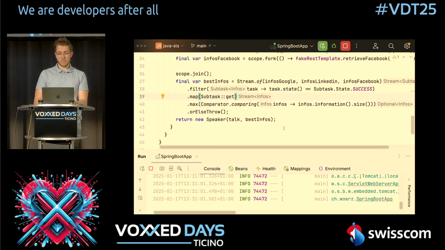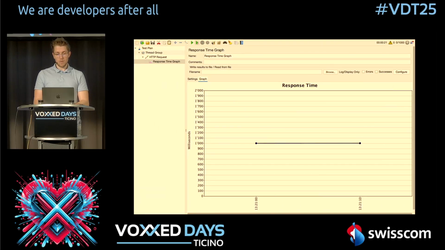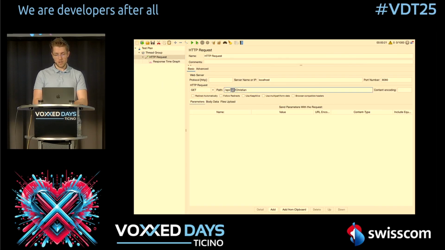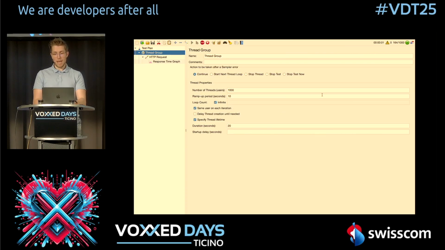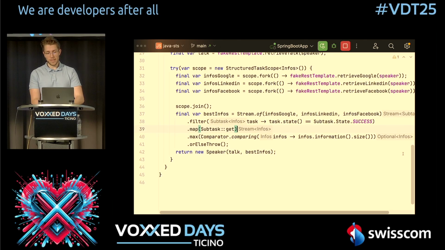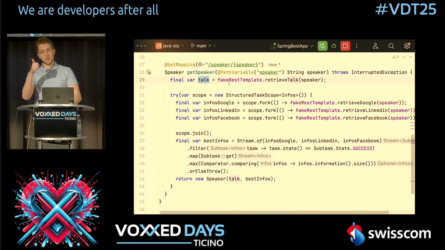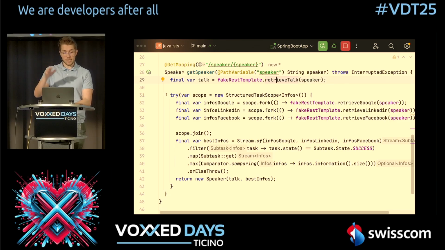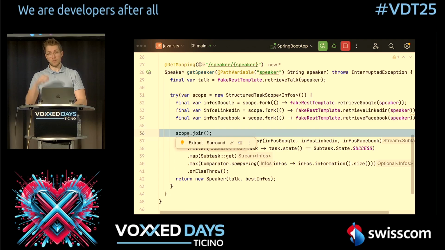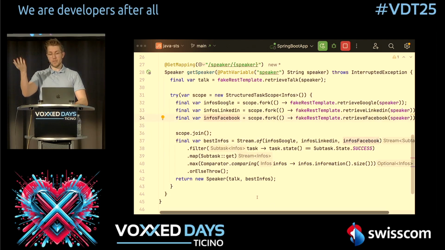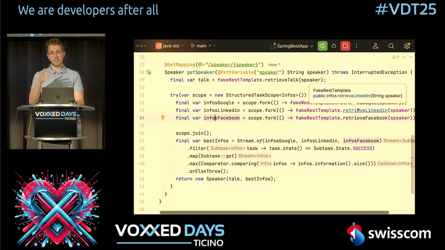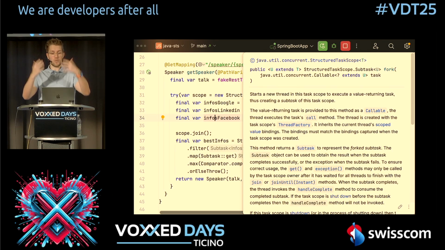And let's now see the speed difference we have here. So what I now will do is I will switch over to this other API endpoint, and let's just rerun this. Now what will happen here is we will enter here with a virtual thread. This one virtual thread handles this retrieve talk. Then when it's done, this virtual thread starts 3 other virtual threads, waits for the result to finish, and then gathers the information and returns it. And it's important, these ones are still synchronous. We did not change this. It's still like a synchronous function. We only wrap this in so that it's called in a virtual thread.